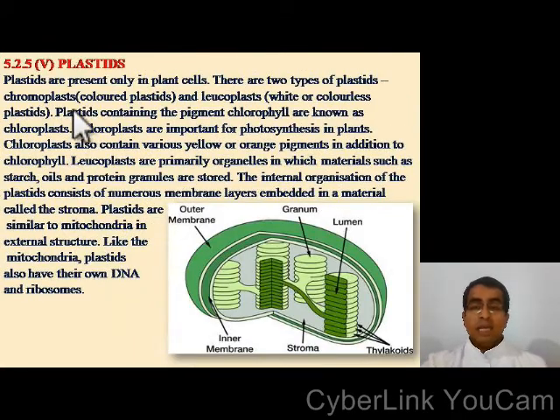The next one is plastids. Plastids are present only in plant cells. There are two types of plastids, chromoplast or colored plastids and leucoplast, white or colorless plastids. Plastids containing the pigment chlorophyll are known as chloroplast. This is the structure of chloroplast.